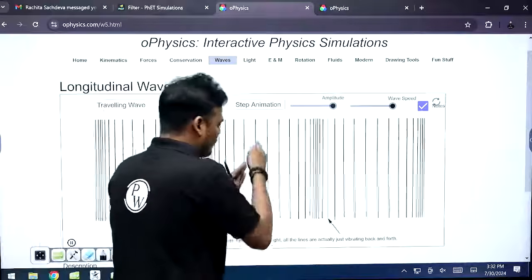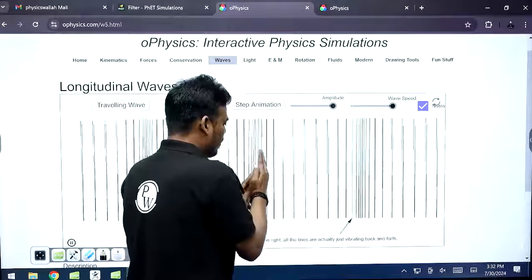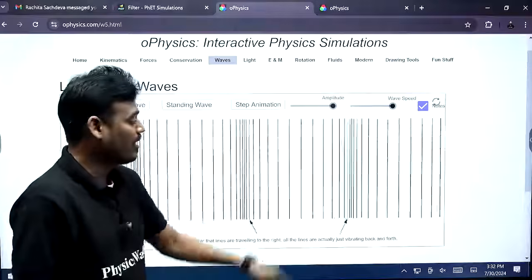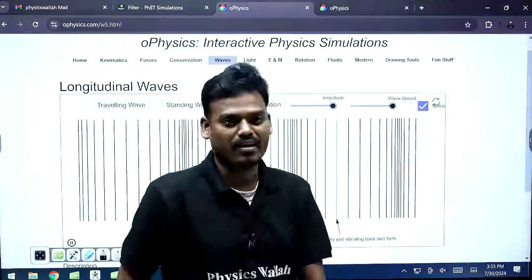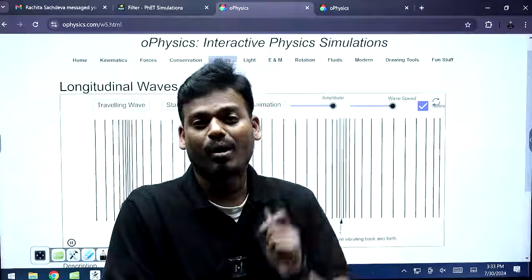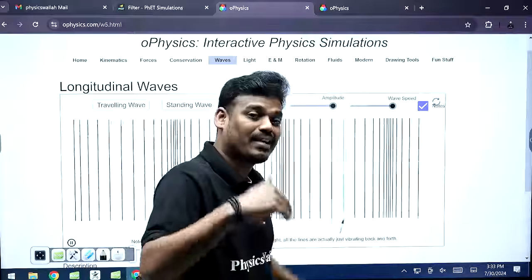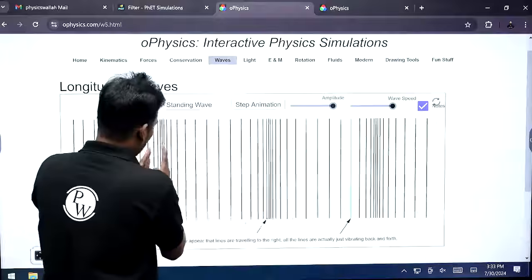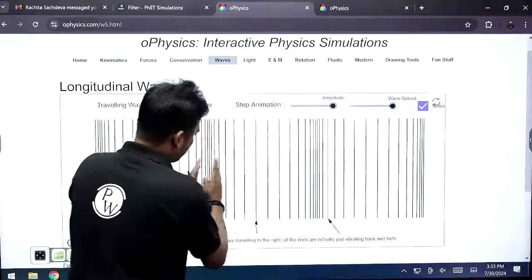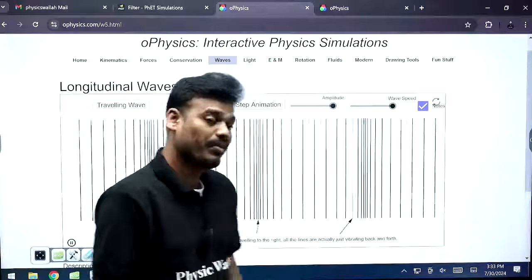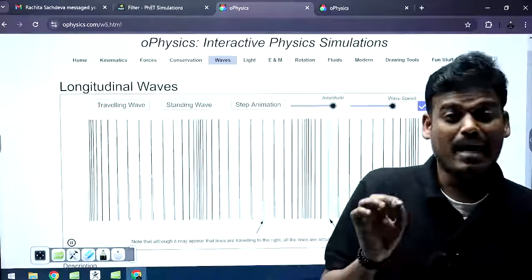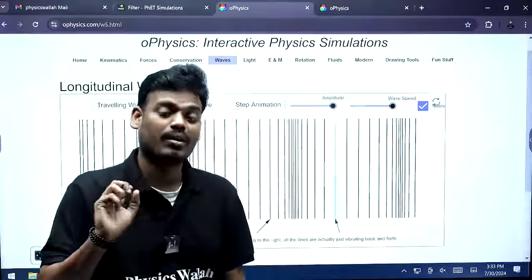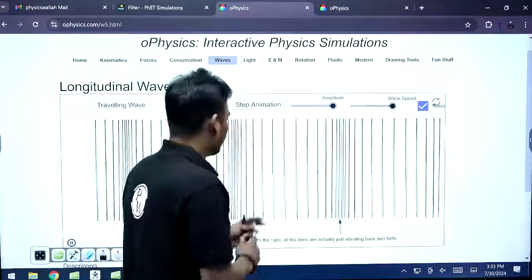Or else let's consider these are the 2 points. Let's consider a compression moving and crossing that green line. How much time has this compression taken? That we call the time period of that wave. Not only for compression, you can consider a rarefaction also. And here you can see a rarefaction from here to here. The distance between the lines is more compared to the previous one. So time period is nothing but the time taken by two consecutive compressions or rarefactions, called the time period of the wave.